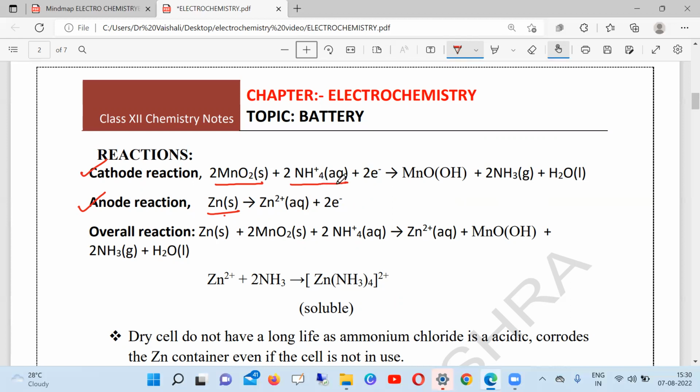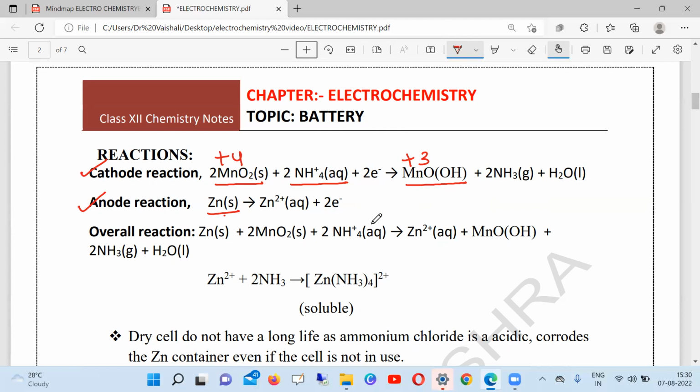As for the electrolyte's role, you can see it is ammonium chloride, but we are taking only the ammonium ion. So MnO2 is reduced in the presence of ammonium by gaining 2 electrons into MnOOH. What is the oxidation state of Mn in MnO2? Plus 4, and here it is plus 3. So the oxidation state changes from plus 4 to plus 3, meaning it is reduced by gaining an electron. And this ammonium ion converts into ammonia and water. And then you can write the overall reaction.